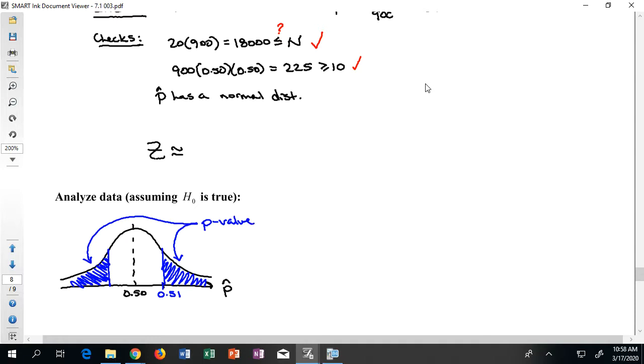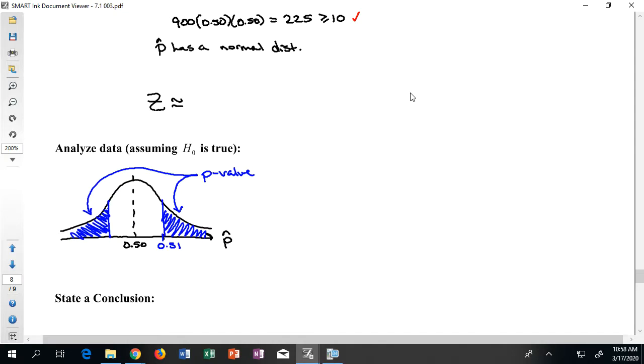And I can easily think about how I would get those two amounts. First, I could grab the probability that p hat is greater than 0.51. If you look at the picture, you could see what shaded space that should correspond to. I don't think it's all the blue space, but only some of it.